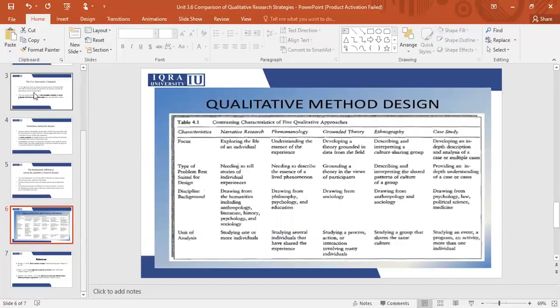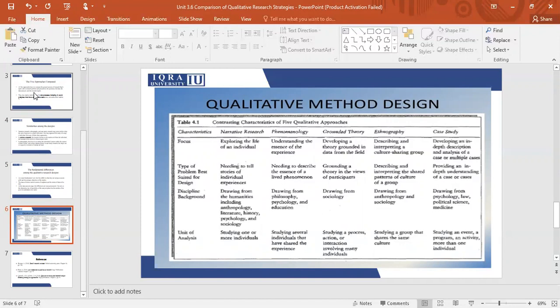What is your focus? For example, in narrative research, your focus is to explore the life of an individual, whereas in phenomenology, you are understanding the experiences of different people. In grounded theory, your focus is to develop a theory from the processes that are going on. In ethnographical research, you will be describing and interpreting the same problem, but in a particular culture, and you will be interpreting their culture and their reactions there. In a case study research, you will be focusing on a particular case or multiple cases, but you'll have a bounded system. You will have an issue that you will be writing about.